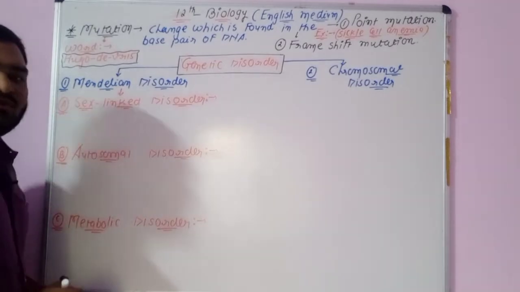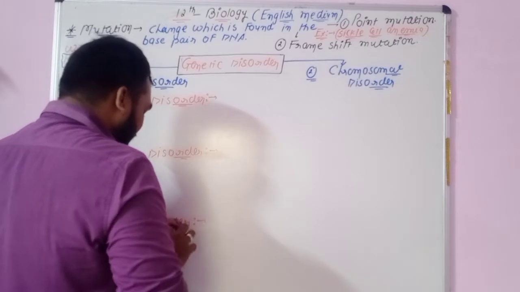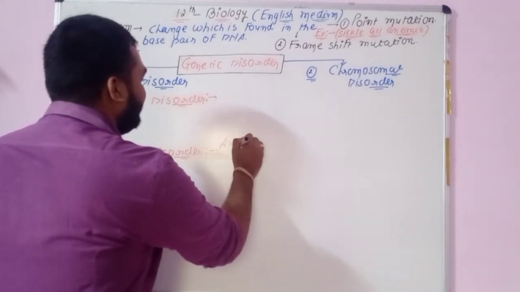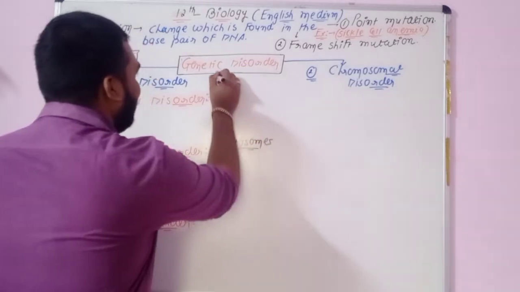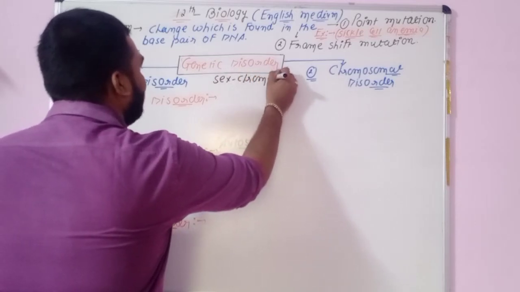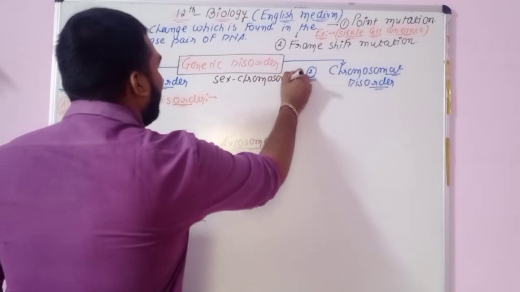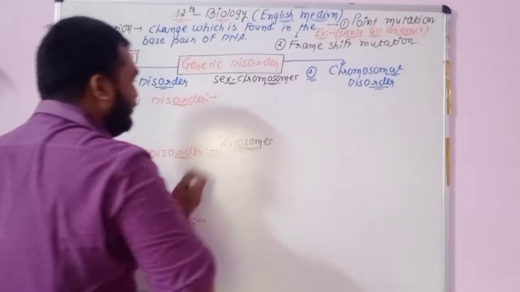You know that there are 2 types of chromosomes. The first type is known as the autosomes, and the second type is known as the sex chromosomes. Okay, so what will be the main difference between sex chromosome and autosome?